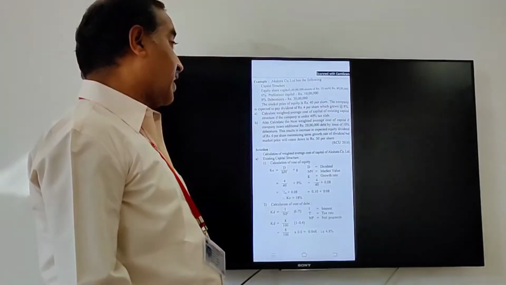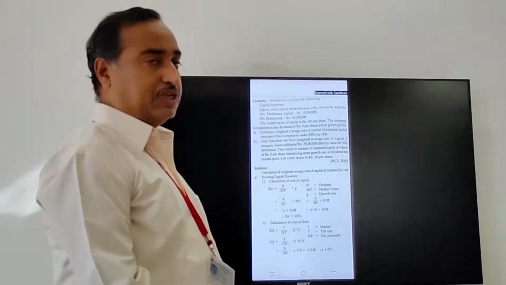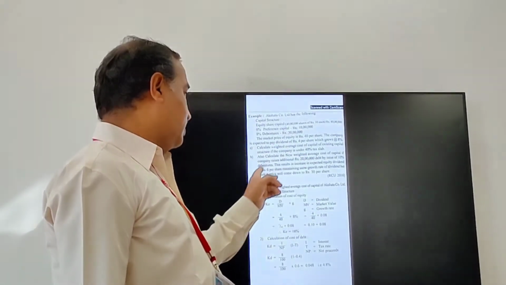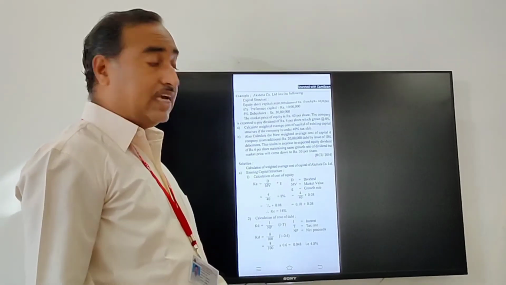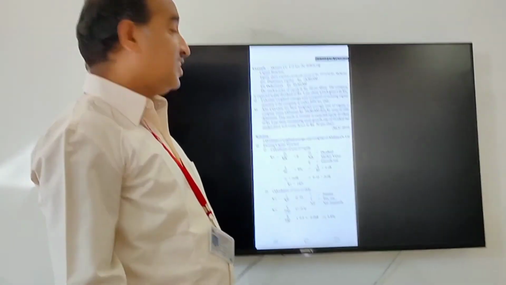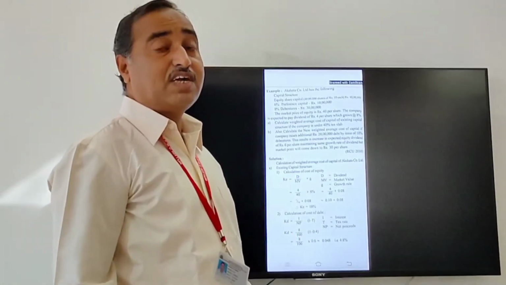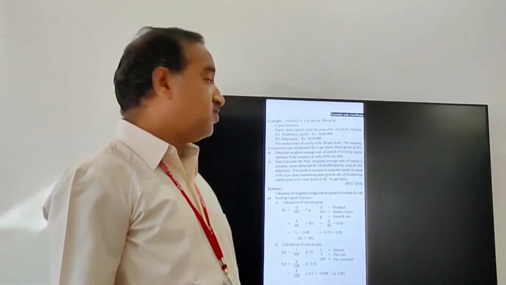rupees 20 lakh debt by issue of 10% debentures. This results in increase in expected equity dividend to rupees 6 per share, maintaining the same growth rate of dividend, but market price will come down to rupees 30 per share. It is the problem. Now we will see the solution.